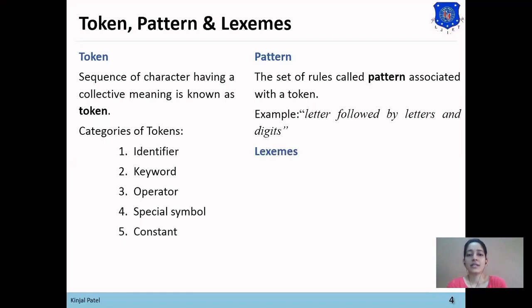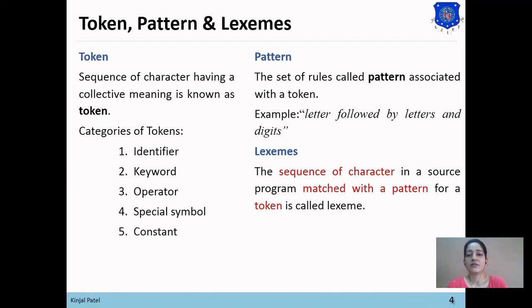Now next topic is lexeme. A lexeme is a sequence of characters in a source program that matches with the pattern for a token. Here is the example: rate, diet, count and flag all are identifiers. Now how does lexical analyzer find that all are identifiers? It matches them with the particular pattern, and that pattern is of identifier.